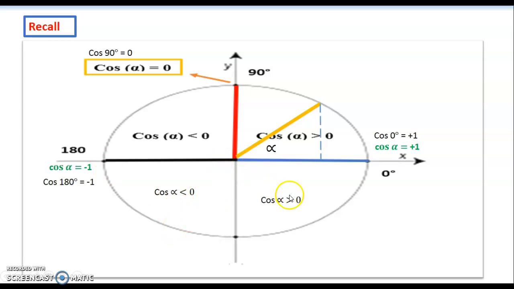Similarly, in the third quadrant the cosine is going to be negative, if the angle is greater than 180 degrees. In the fourth quadrant, the cosine is positive. If we draw a segment here and project it on the x-axis, it belongs to the positive side of the x-axis, so it's going to be positive.